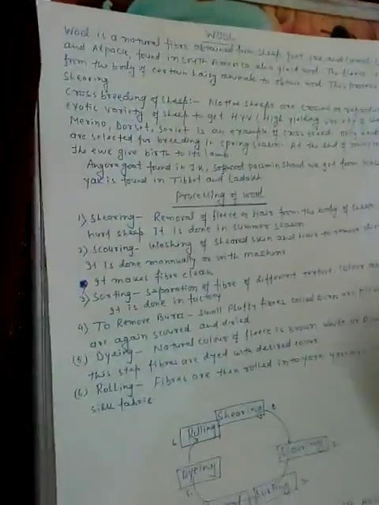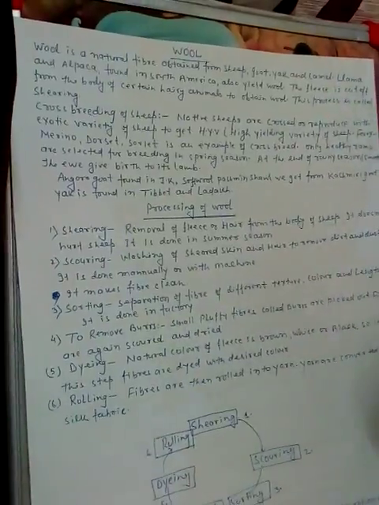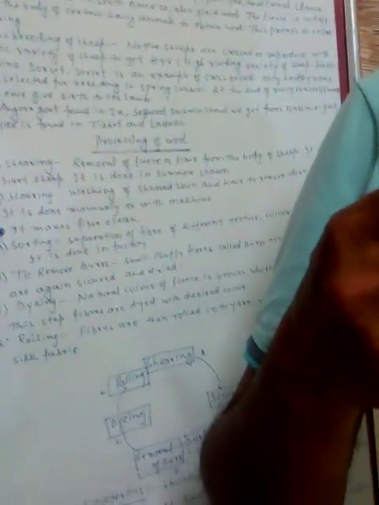So removal of the fleece or the hair from the body of the sheep by hand or by machine is known as shearing. The question arises: how can we get a good variety or high yielding variety of wool? For this we do the process of crossbreeding.